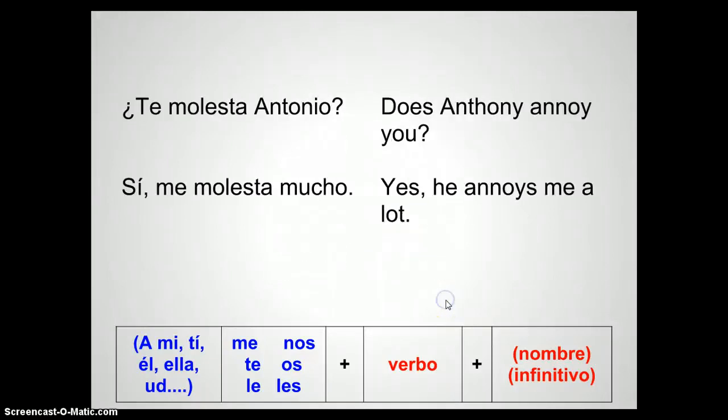Okay. ¿Te molesta Antonio? Does Anthony annoy you? Sí, me molesta mucho. Yes, he annoys me a lot. So notice we have a person as the subject of this sentence. So subject, verb, object. Antonio determines the conjugation of that. Te molesta. Bien?